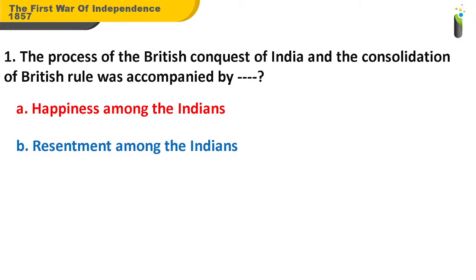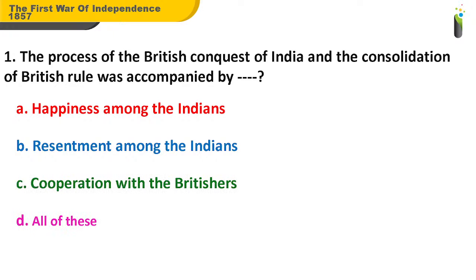B. Resentment among the Indians. C. Cooperation with the Britishers. D. All of these. And the correct answer, any guesses? I want you to participate. What do you think is the right answer for this question?